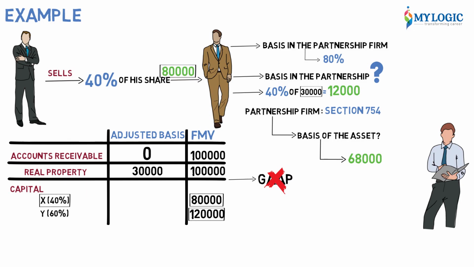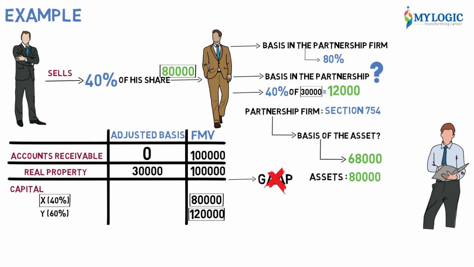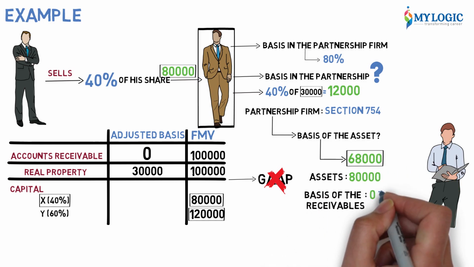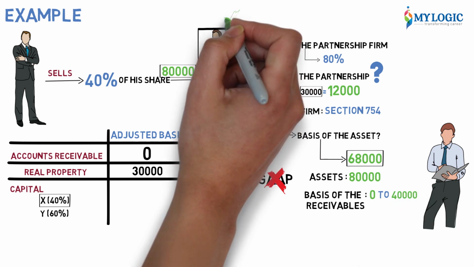If he paid 80,000, his assets should be 80,000. So, for the benefit of Z, it will increase the basis of the asset by 68,000. The basis of the receivables will increase from 0 to 40,000. So, the entire thing will go to Z.